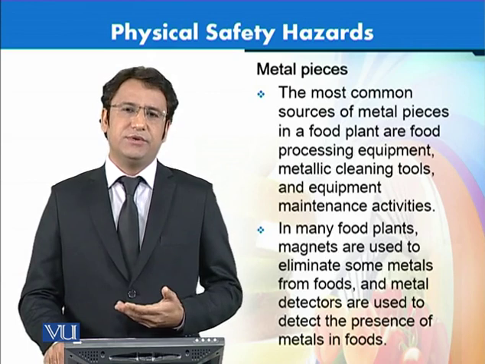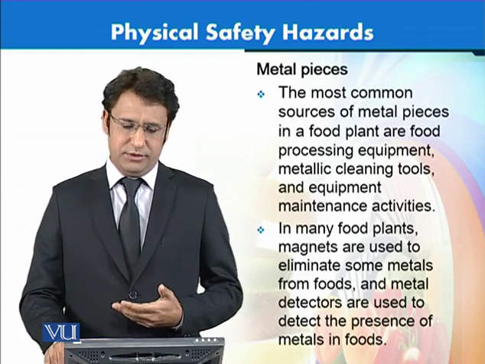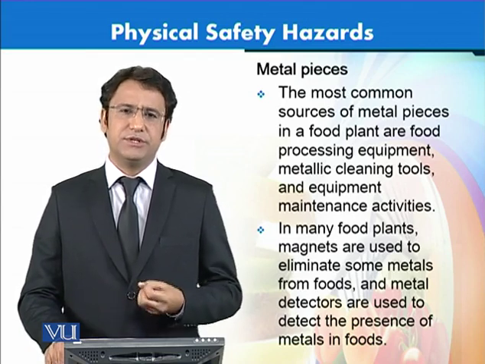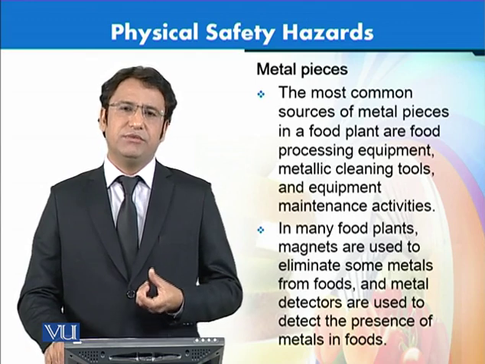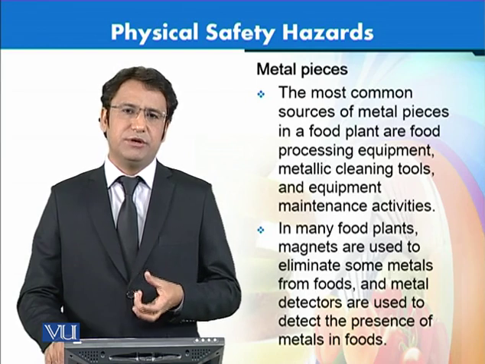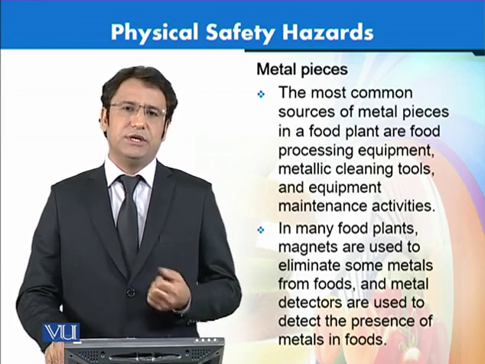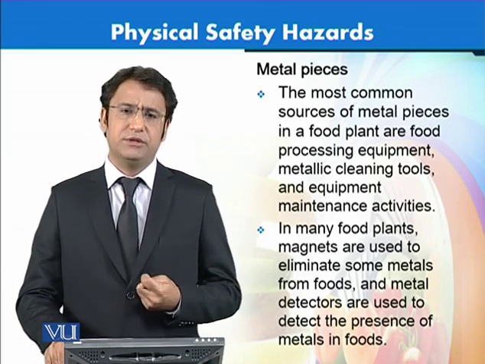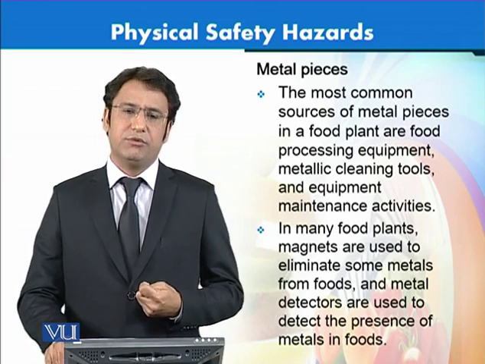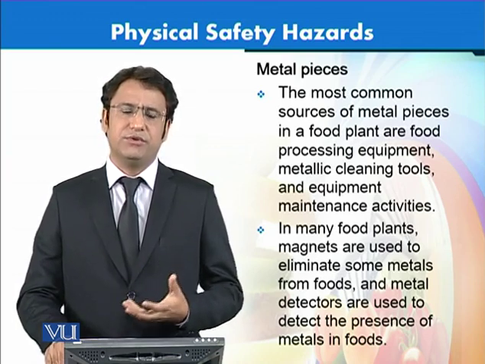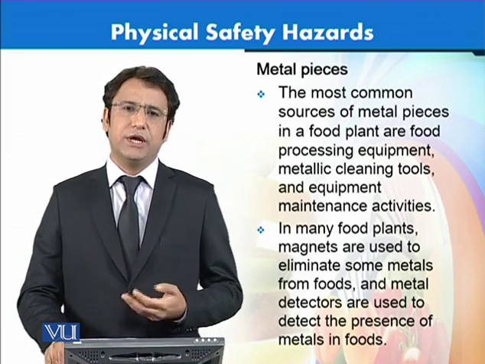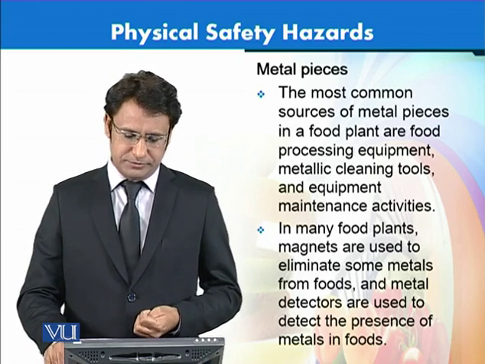The next physical hazard in food is metal pieces. These metal pieces again can come from all different sources, especially if we talk about the industrial setup within the factories. There might be different metals that can chip off from the parent material, and they can get into the food product and then cause physical hazard. They can be from other sources such as cleaning tools and equipment and maintenance activities. We use a lot of material that is made up of metals, of course, and those metals can get into the food and cause food safety hazard.